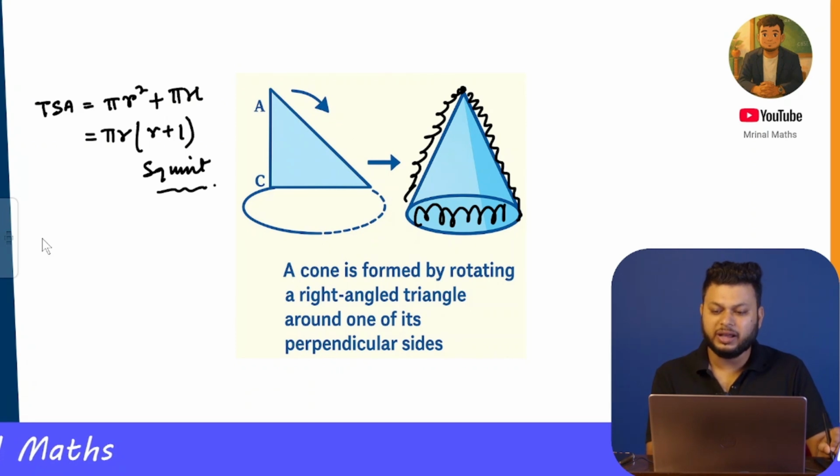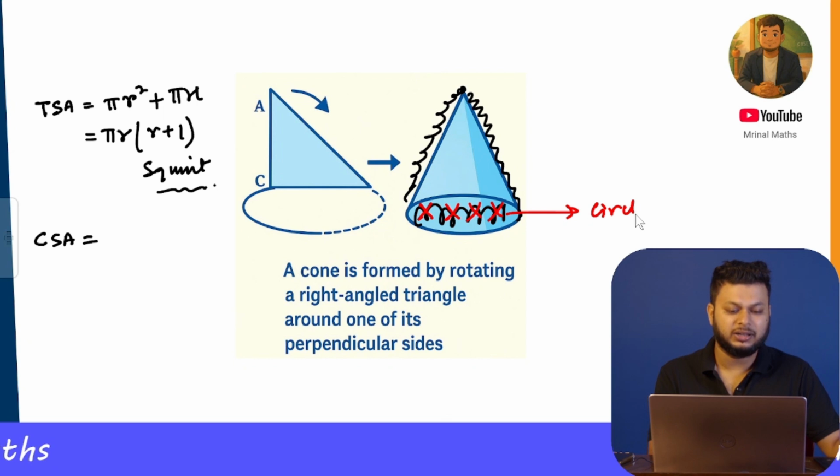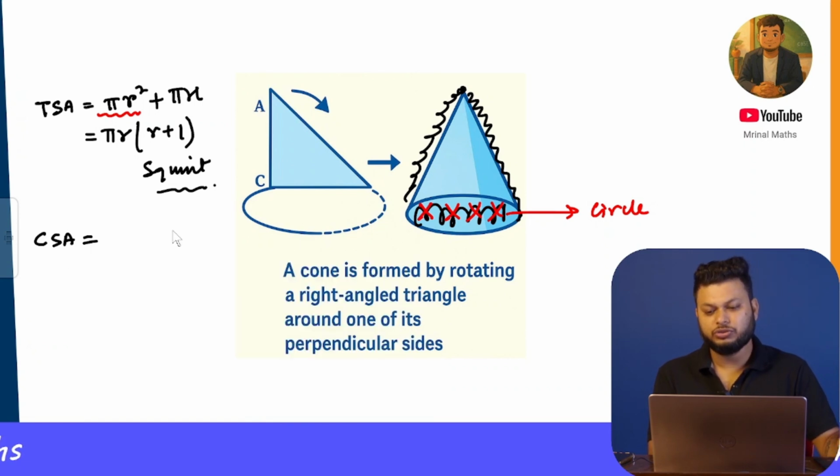Going ahead with the curved surface area of a cone. For the curved surface area of a cone, we exclude its base. The base area, which was a circle, is excluded. So the part for pi r square has to be excluded now. So the curved surface area of a cone is pi rl square unit.